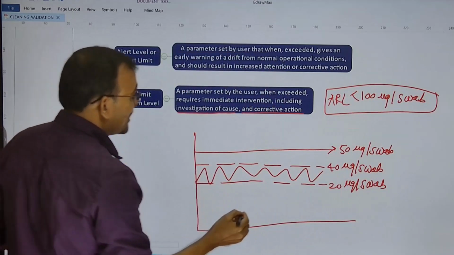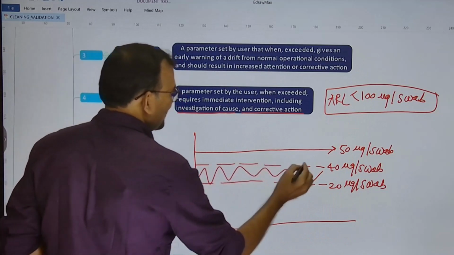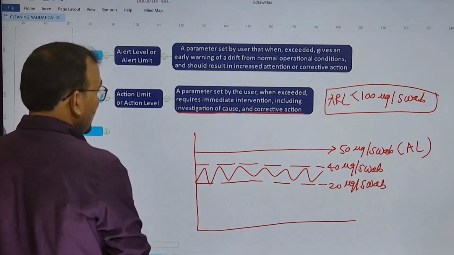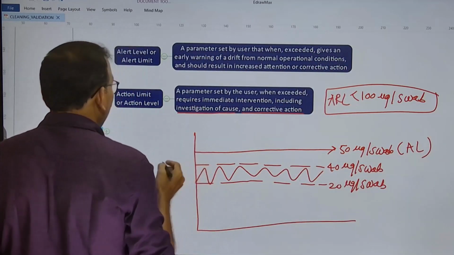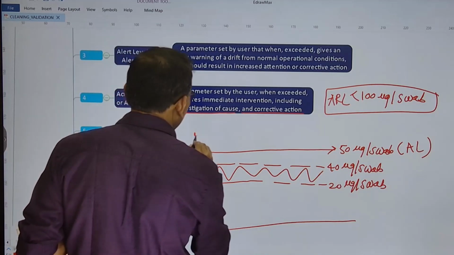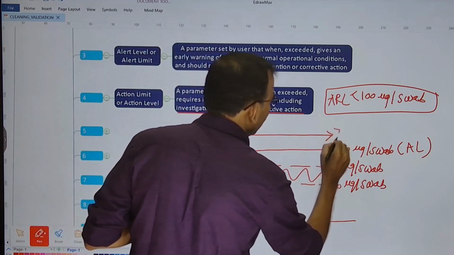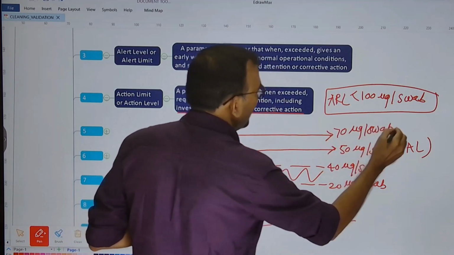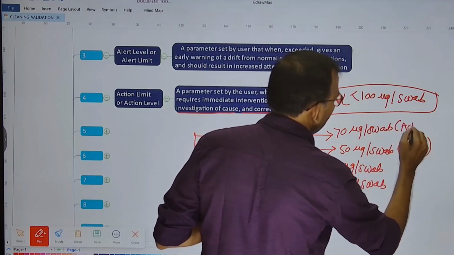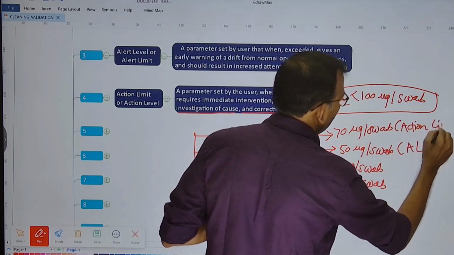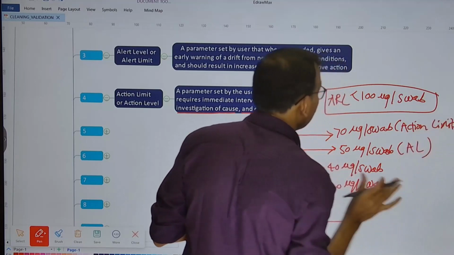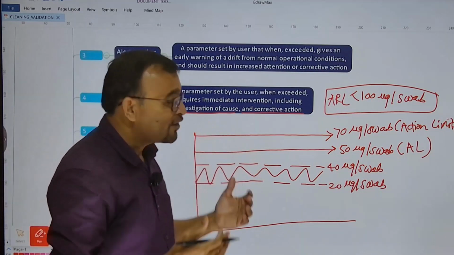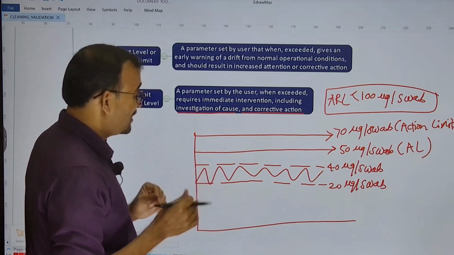This is the first level specification, which is the alert level or alert limit. This is called the alert level. Now there's one more specification that can be, let us say, action limit. So what is your action limit? So let us say you said 75 or 70 microgram per swab is my action limit. So as long as your results are below 70 microgram per swab, they are called below the action limit.